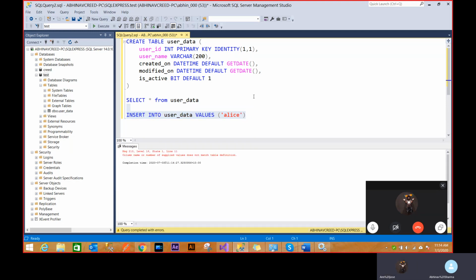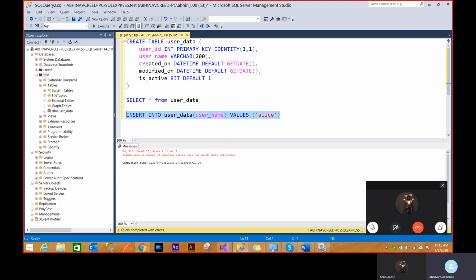It'll say that your column count is not matching, because it's still saying that you need to enter 5 column values, because you have made the table with 5 columns. So in order to avoid that, I'll mention specifically that I just want to enter username. Then this query can work, because all these other columns have a default value. So I don't have to really pass it. That's the power of using a default constraint. You don't have to provide it; it will automatically take what it wants.